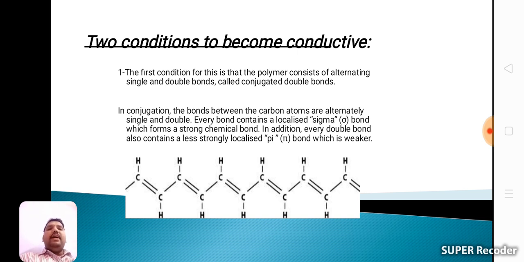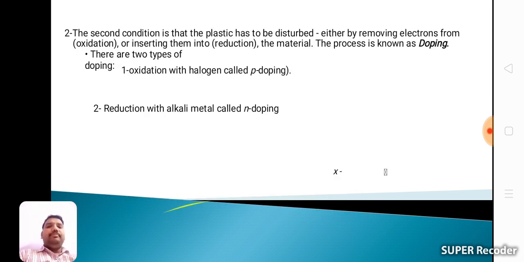This is the polyacetylene structure, which has alternating double bonds. This is the conjugated double bond condition, the first condition to develop conductive nature in a polymer.